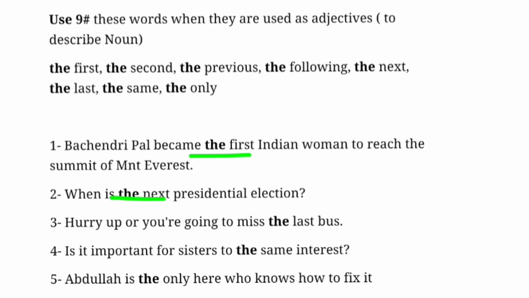Hurry up or you are going to miss the last bus. Is it important for sisters to have the same interest? Abdullah is the only one here who knows how to fix it.